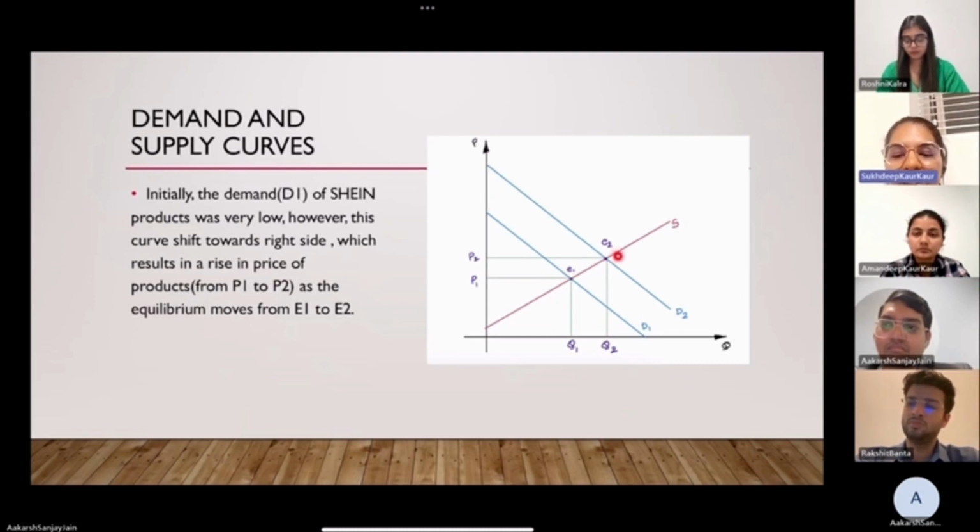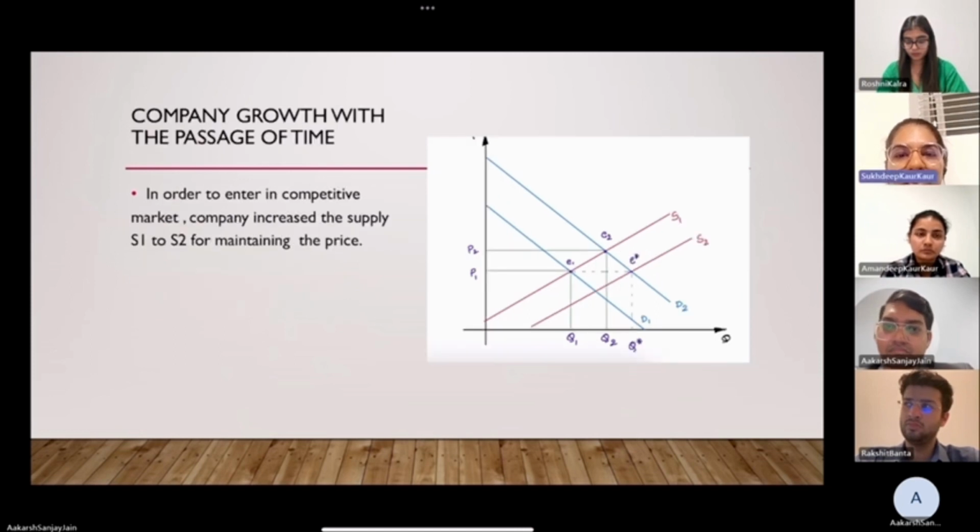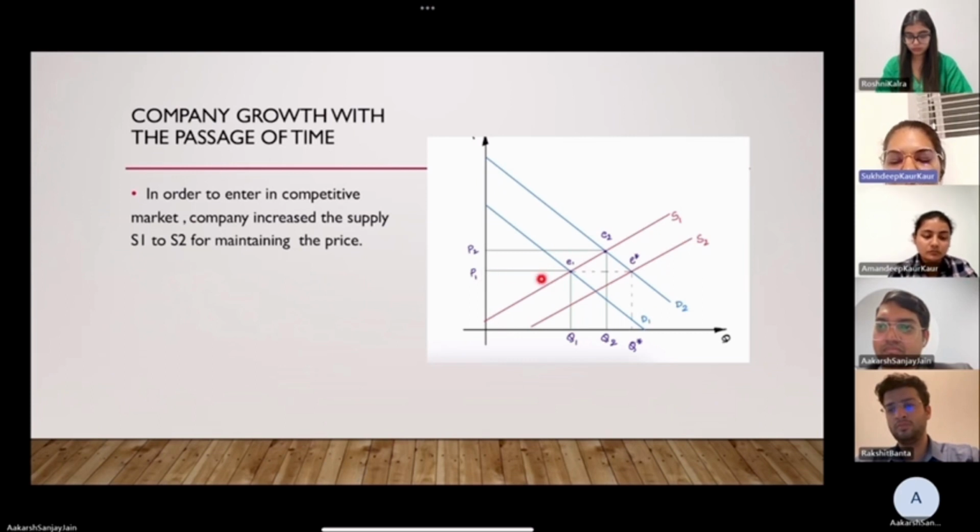Then the company raised the prices of clothes with constant supply. Let's shift to the next slide. Yes, but in order to enter the competitive market, the company increased the supply, that is from S1 to S2, to keep the prices as low as possible, that is for maintaining the price. So this was all about the company's growth from 2008 to 2023.